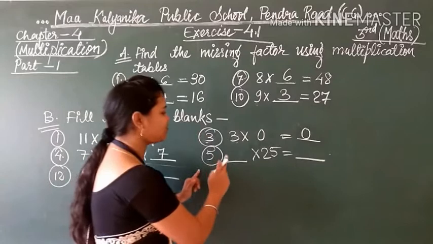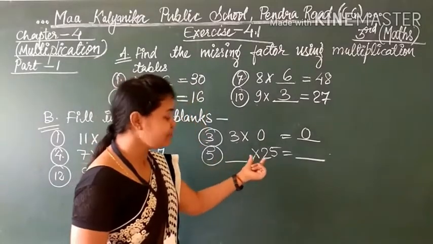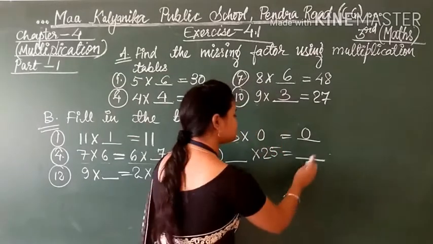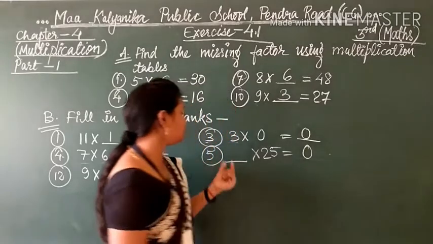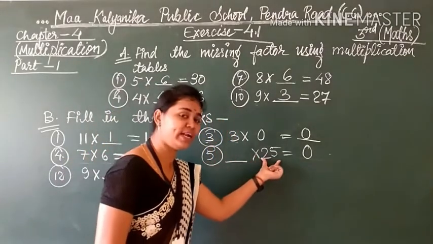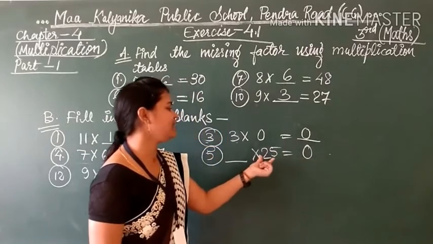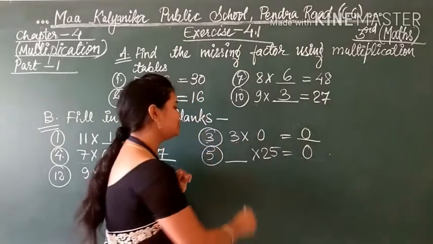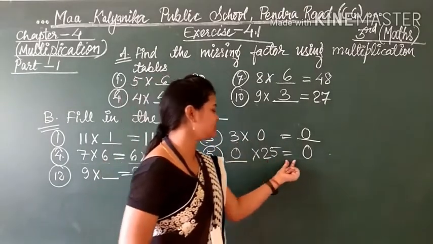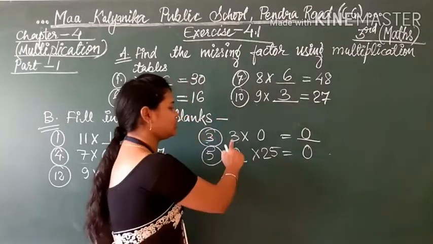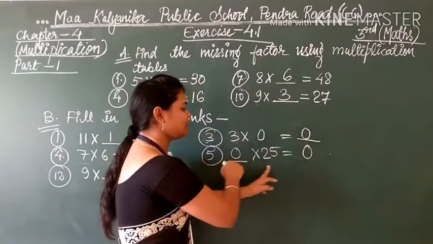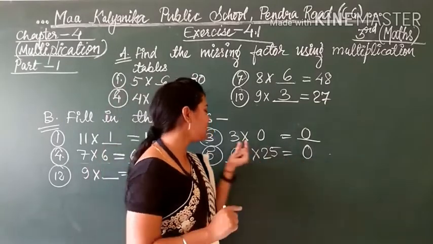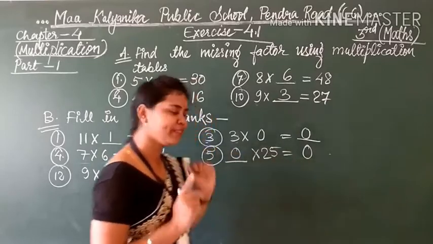Now moving to question number 5. Which number will be multiplied by 25 to get 0? I think I had written half the question: blank multiplied by 25 is equal to 0. If any number is multiplied by 0, the answer is 0. Here also we have solved the same. So 0 multiplied by 25 is equal to 0, like 3 multiplied by 0 is equal to 0. You can change the order, as I told you in the first fact. 25 into 0 is 0 and 0 into 25 is also 0.